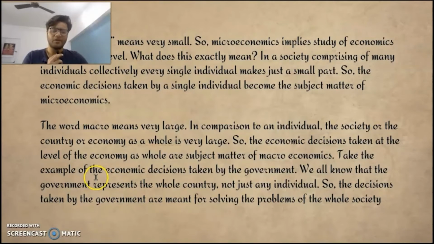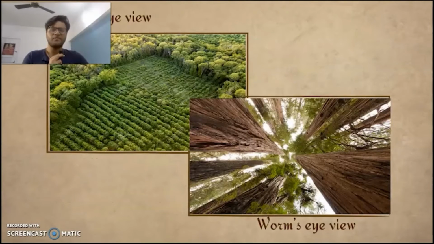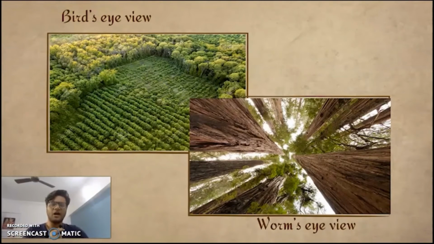So here comes a very interesting concept. How do you understand macro and micro as a day-to-day concept? First of all, let's talk about how macro looks at the entire economy and how micro looks at it. We have two images over here, the bird's eye view and the worm's eye view.